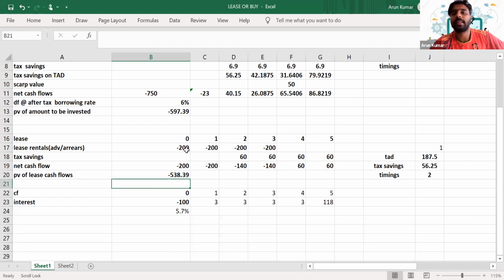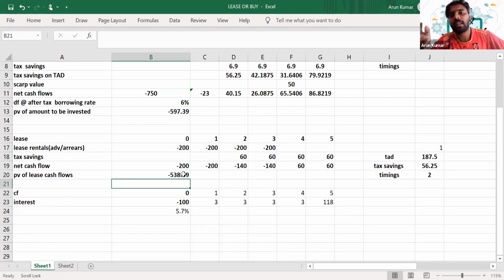So you will get the tax savings in year two. It doesn't matter whether you are paying the lease payment in advance or arrears. If the tax is paid in arrears, then you'll get the tax savings from year two. Then we will net off these cash flows and calculate the present value of the lease cash flows.